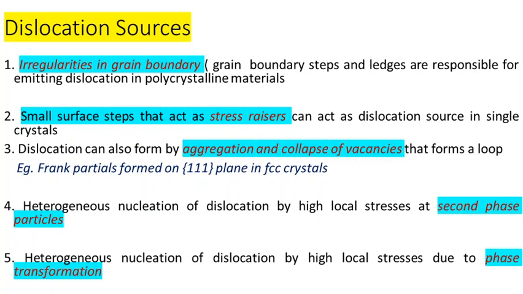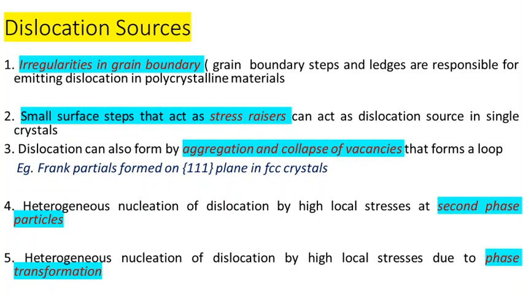Another one is stress raisers present in the material, whether we are having certain surface defects over the material, or certain sharp edges in the material, or some shape change or some surface undulations seen in the material. These small stress regions and sharp edges can act as stress raisers. They can also act as the source or the origin of dislocation.